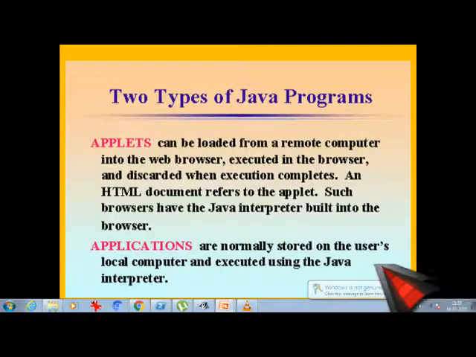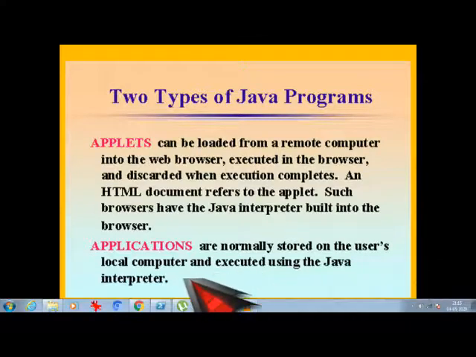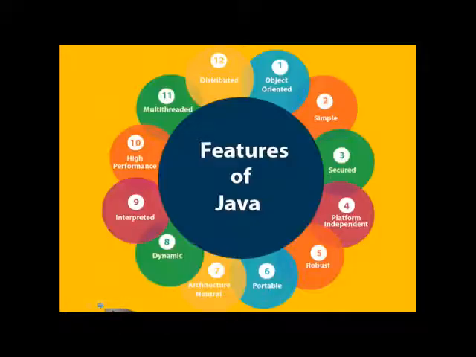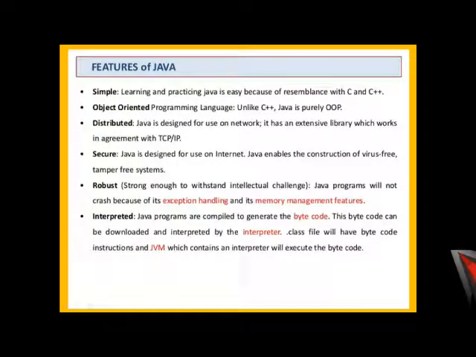Okay, so let's look at the next slide. The next slide is the features of Java. As you can see, there are almost 12 features it is pointing to: Java is object-oriented, simple, secure, platform-independent, robust, portable, architecture-neutral, dynamic, interpreted, high-performance, multi-threaded, and distributed. Let's talk about some of these features.